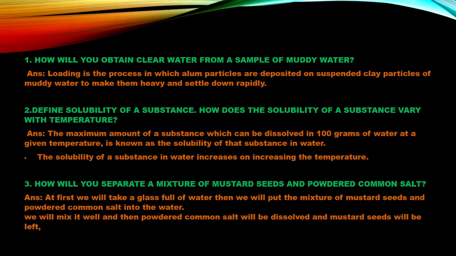Next, how will you separate a mixture of mustard seed and powdered common salt? Now, first we have to take a glass full of water. Then we have to put the mixture of the mustard seed and the powdered common salt into the water. And now we will mix it well, and then the powdered common salt will be dissolved, and the mustard seed will be left in the solution. So from here you can understand that as the common salt is soluble in water, it will get dissolved very easily, and mustard seed will be separated by this method only.